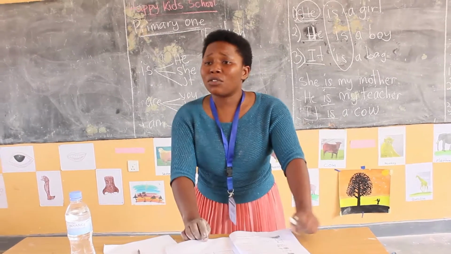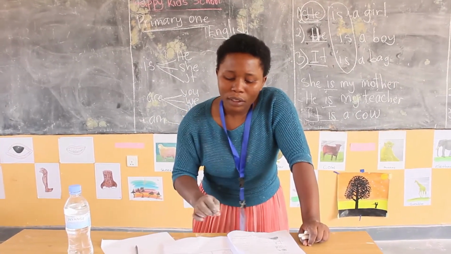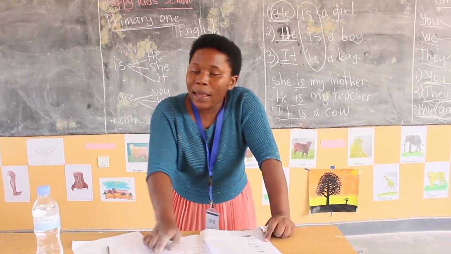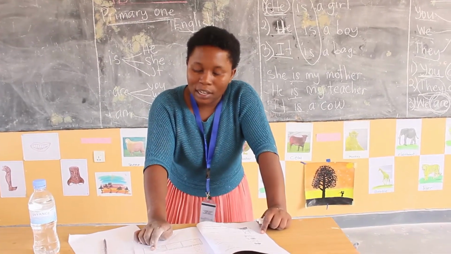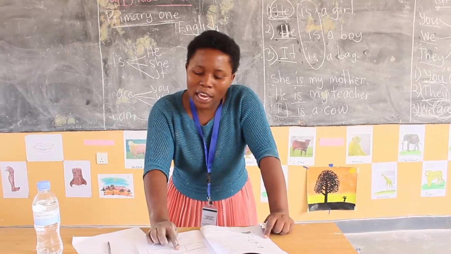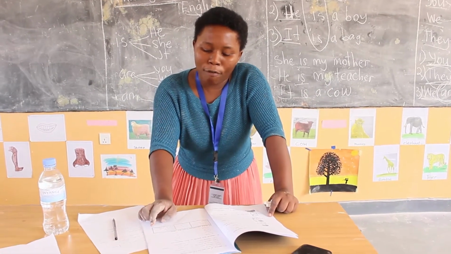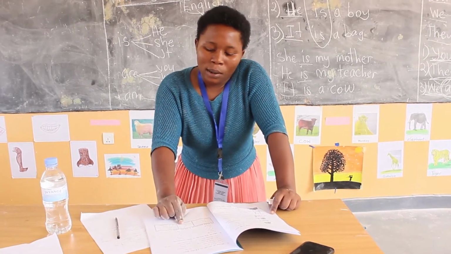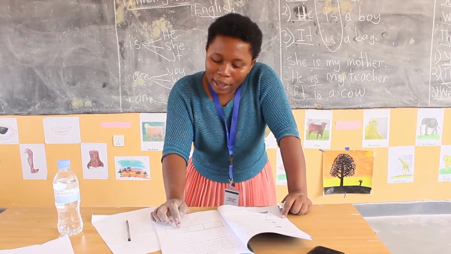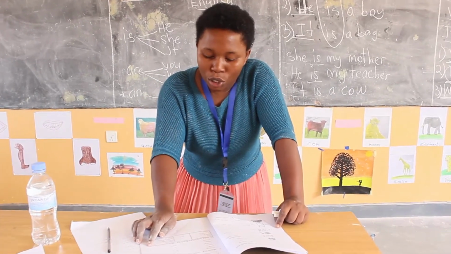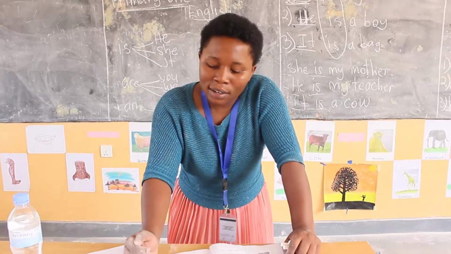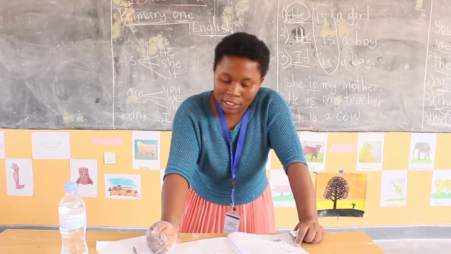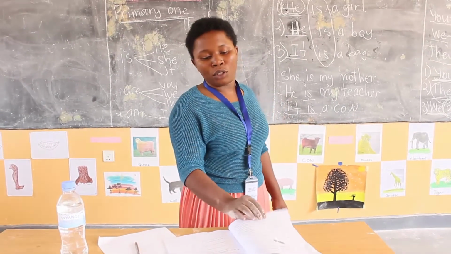Very good. According to question number 10, they are asking you to make a sentence. She is playing. That is the first sentence. Another sentence: the boy is eating food. Very good. The girls are praying. Good. Another one: they are eating food. I think you are getting that, isn't it? That is the question I've been talking about.